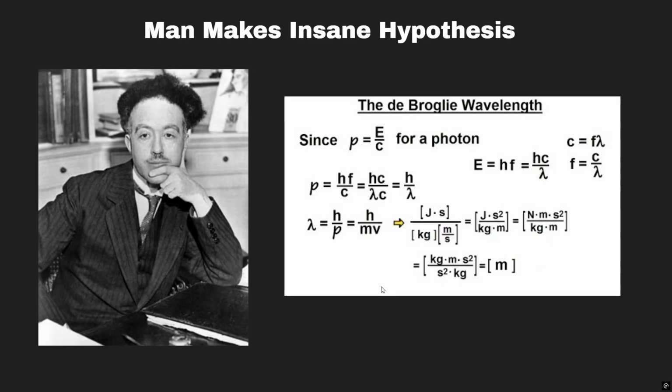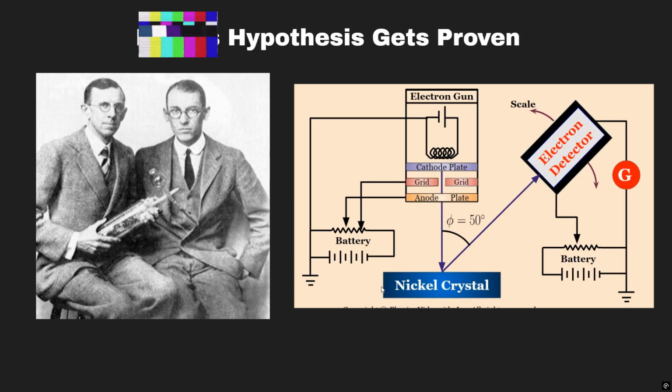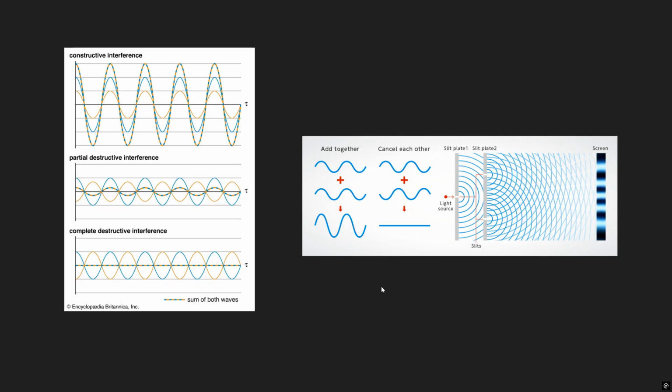In 1924, Louis de Broglie had a revolutionary theory. If light could behave as particles, could electrons behave as waves? He created a crazy hypothesis called the de Broglie wavelength, which said anything could behave as a wave or particle depending on the experiment. Not even a year later, de Broglie's wavelength was actually proven by scientists Clinton Davisson and Lester Germer when they fired electrons at a nickel crystal and found that the electrons formed a diffraction pattern just like a wave would. This proved de Broglie's hypothesis and supported the idea of superposition and wave-particle duality, which in short means electrons can exist as waves or particles.